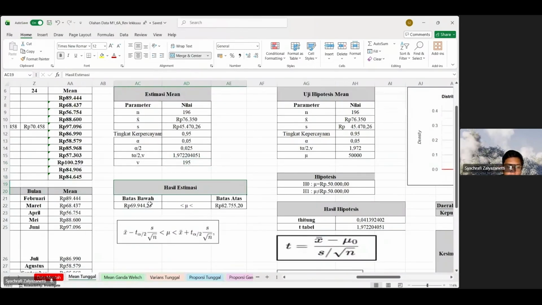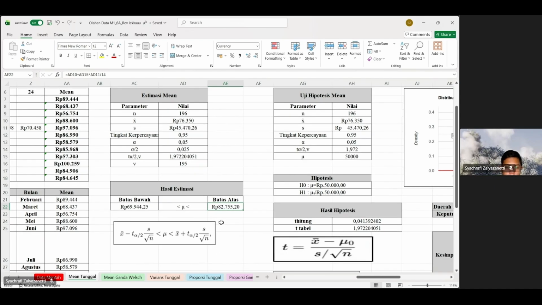To get both of these values, we use this formula. The left one, we use the left formula to get the result, and the right one, we use the right formula to get the result.